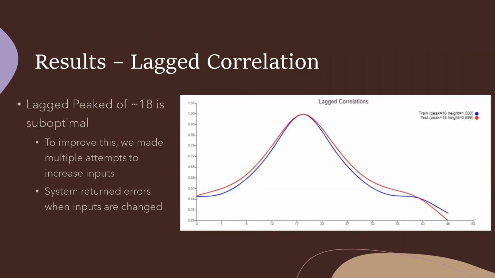However, our lagged correlation peaked at 18, and this is suboptimal. To improve this, we made multiple attempts to increase inputs so that we can reduce the figure of 18 to somewhere closer to 0. However, the system returns errors whenever input is changed, thus we are not able to rectify these less than optimal results.